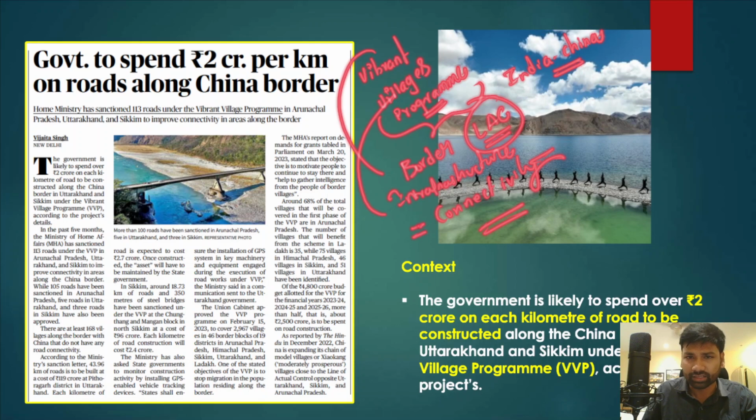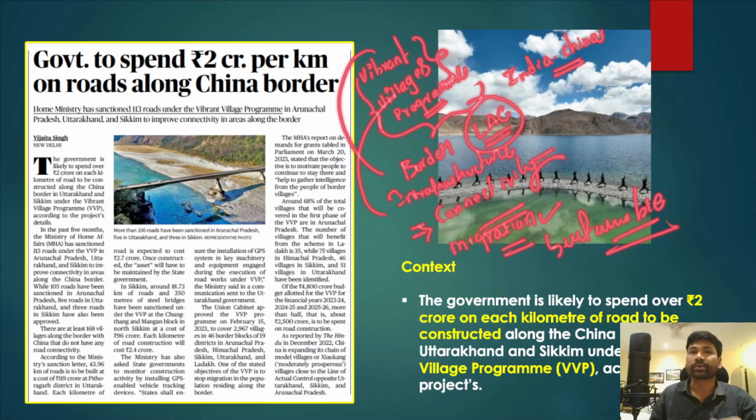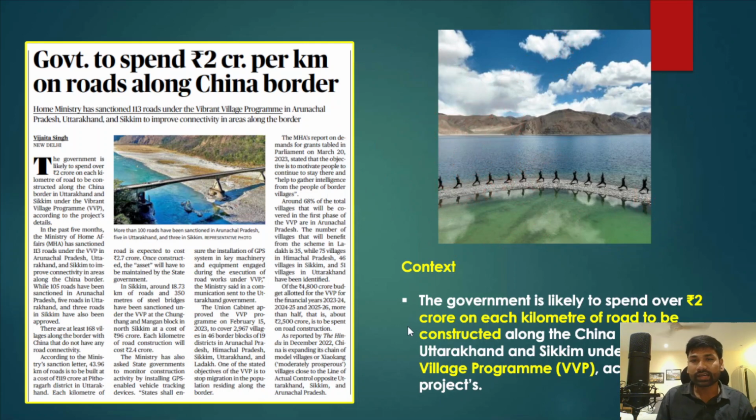Apart from infrastructure, the other objective is to arrest migration from the border areas to other areas, and at the same time generate sustainable livelihoods for the people in those border villages. All these are the objectives under the Vibrant Villages program launched by the government. Now we'll understand the context and the basic details of this program.